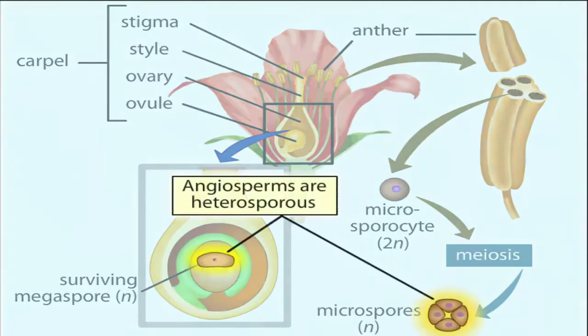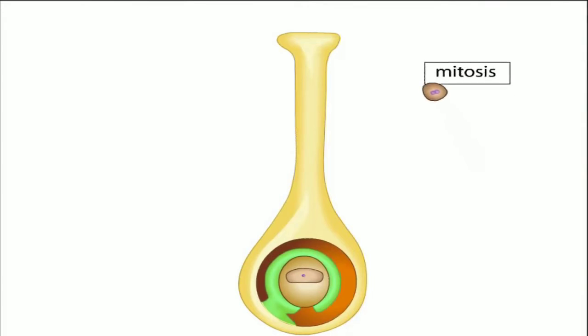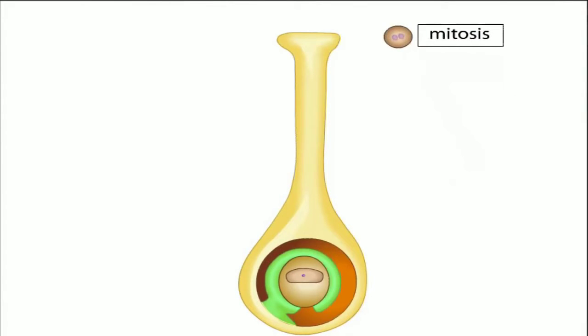considered heterosporous. Each microspore undergoes a mitotic division and differentiation to produce a pollen grain. A pollen grain is the haploid male gametophyte called a microgametophyte. The surviving megaspore divides by mitosis to produce 7 haploid cells.